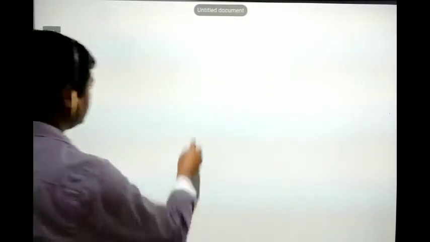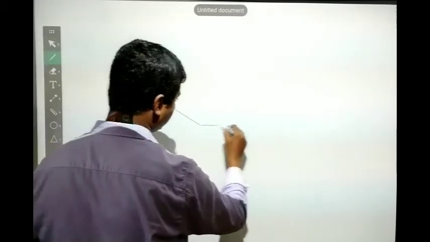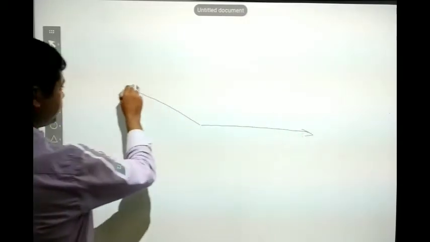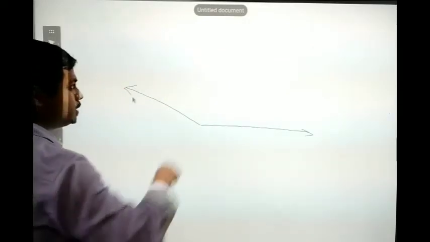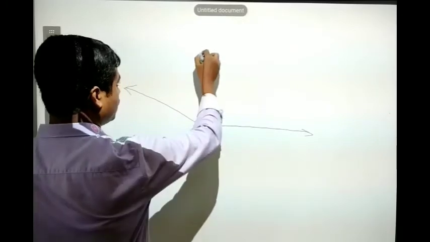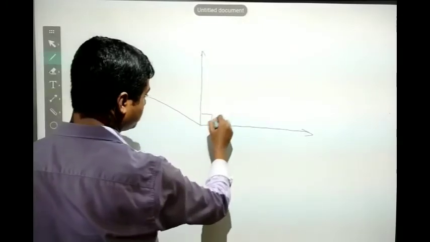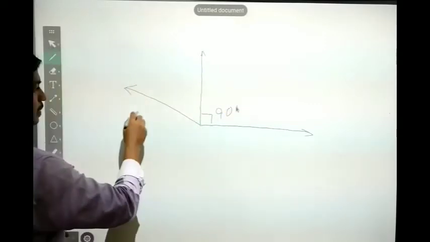Like, suppose this is 90 degree. This I have to make a little bit more.